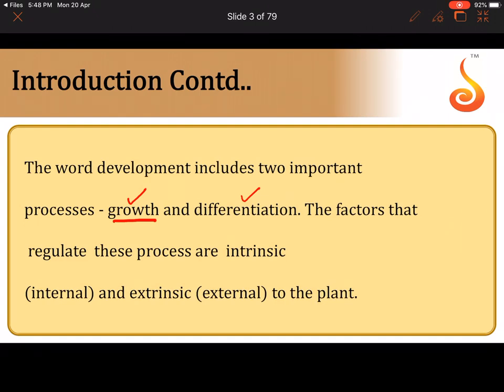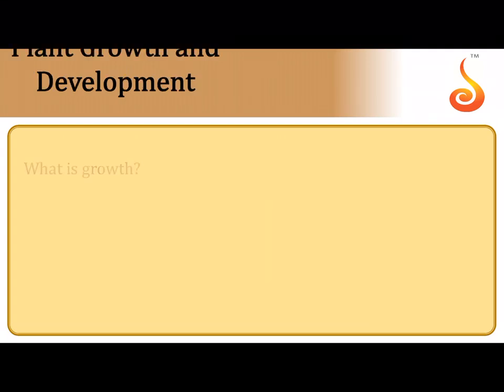The factors that regulate these processes are a lot of internal factors and a lot of external factors. Internal factors, for example, just like we have hormones in our body, even the plants have certain growth regulators. And external factors are, for example, temperature, sunlight, and a lot of other environmental factors that play a very important role in growth.